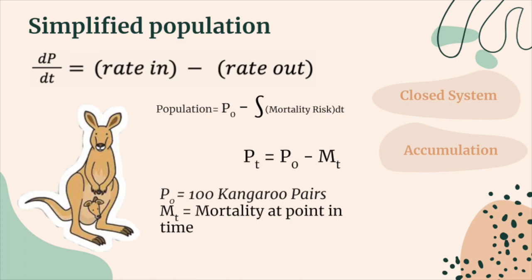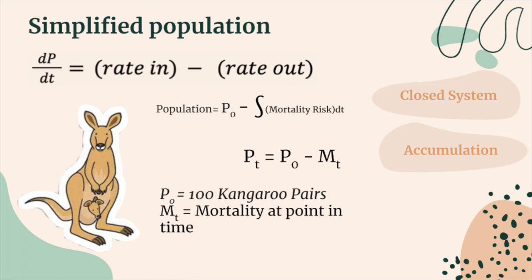And we can simplify it because the rate in is going to be 0, as no population is born, as well as no kangaroos are coming into the system. And as well, our rate out will be completely dependent on mortality, because no kangaroos will leave the system alive, and so they are only converted from living kangaroos to dead.